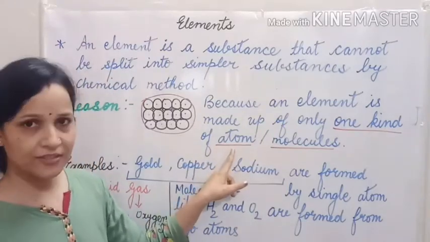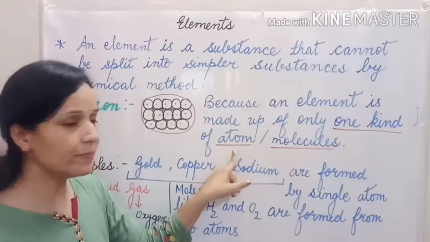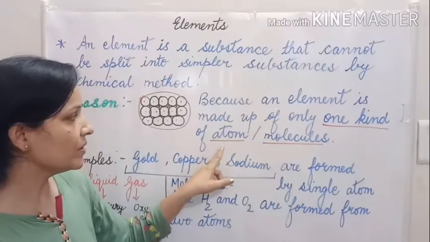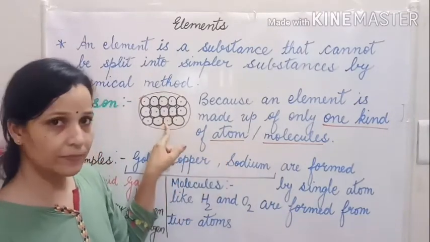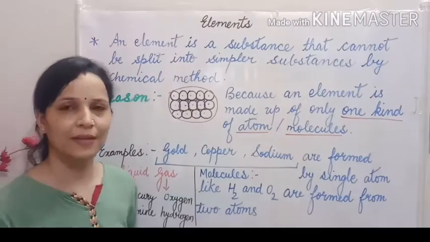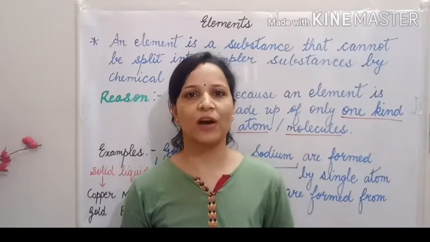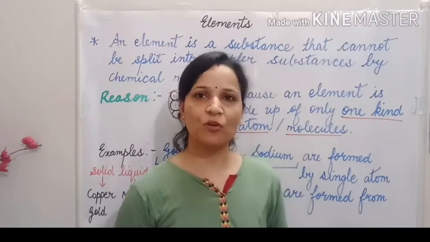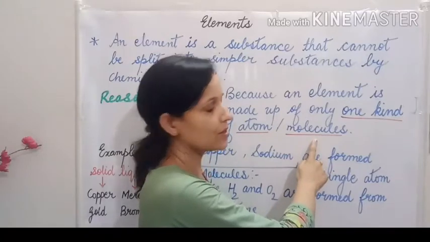And what is an atom? An atom is the smallest part of an element that retains the property of the element. Or in simple words, we can say an atom is the smallest part of an element that takes part in a chemical reaction. I hope you understood that elements are the purest form of any known substance. Okay? They are composed of only one kind of atoms or molecules.